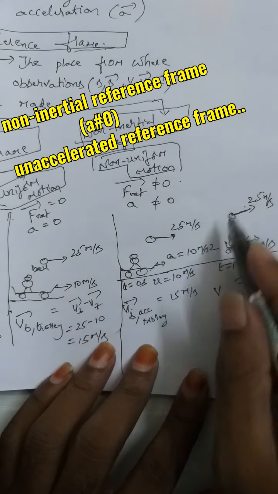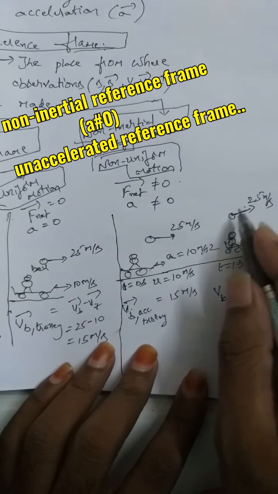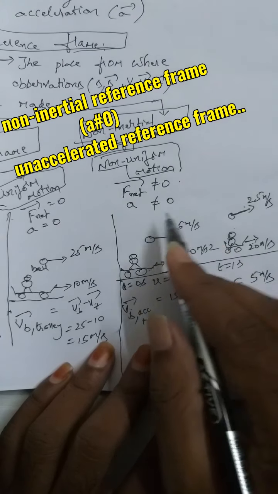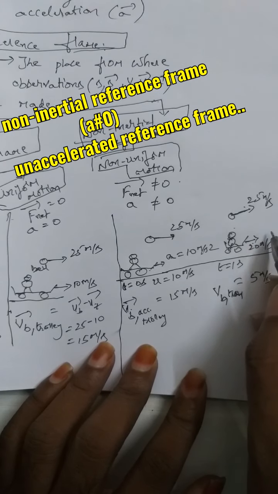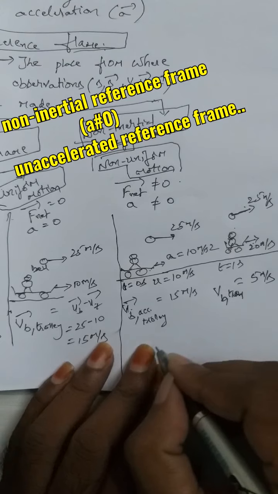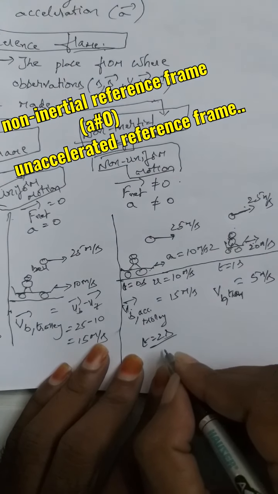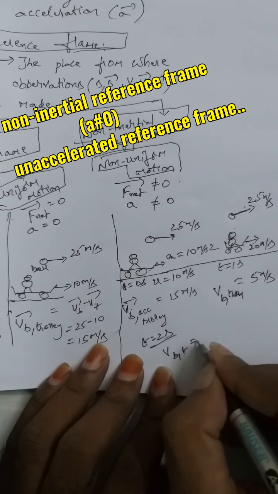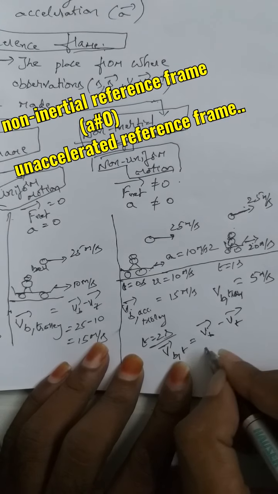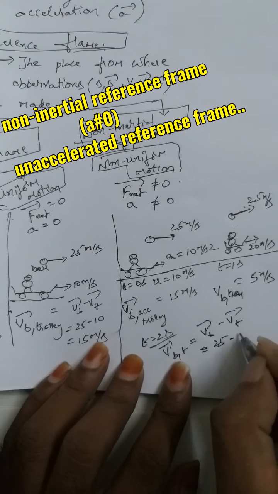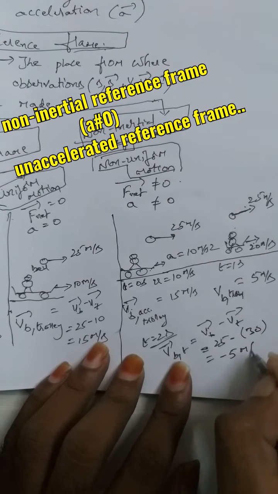So in accelerated frame of reference, from second to second, from instant to instant, again the velocity of the ball is changing. So this is accelerated frame of reference we will say. In the next second, it will become 30, and you will get at a time of t is equal to 2 seconds, the velocity of the trolley will become 30. So velocity of the ball with respect to trolley, you will get it as velocity of the ball minus velocity of the trolley. So velocity of the ball is plus 25, minus velocity of the trolley is 30, you will get plus 25 minus 30 is minus 5 meter per second.